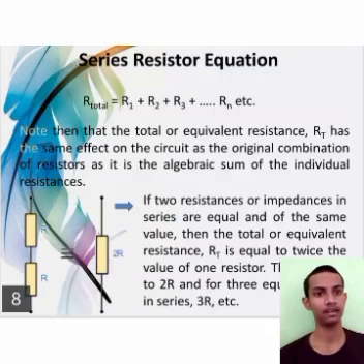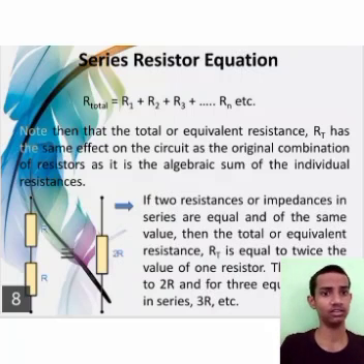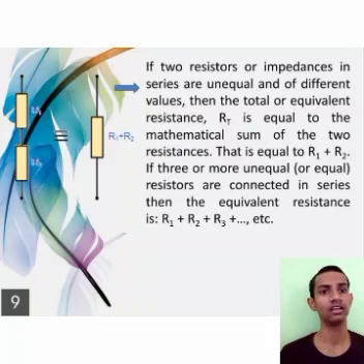has the same effect on the circuit as the original combination of resistors, as it is the algebraic sum of the individual resistances. If two resistors or impedances in series are equal and of the same value, then the total or equivalent resistance RT is equal to twice the value of one resistor, that is equal to 2R, and for three equal resistors in series, 3R etc.